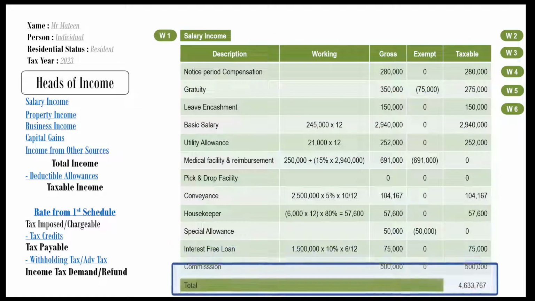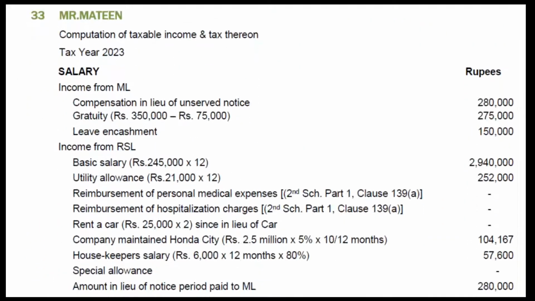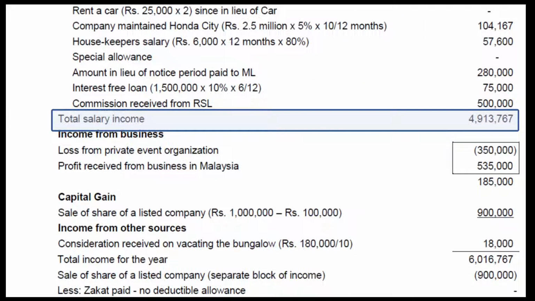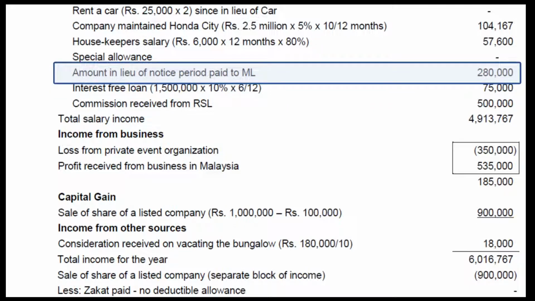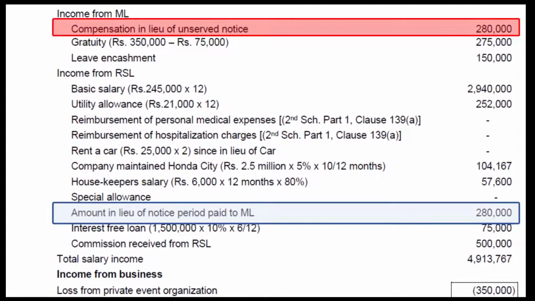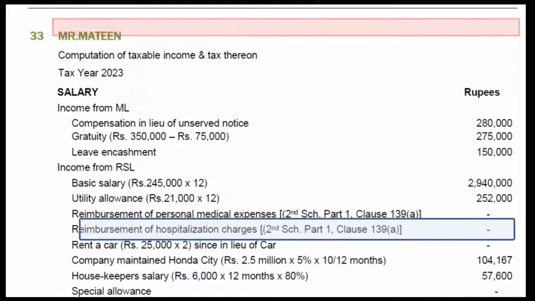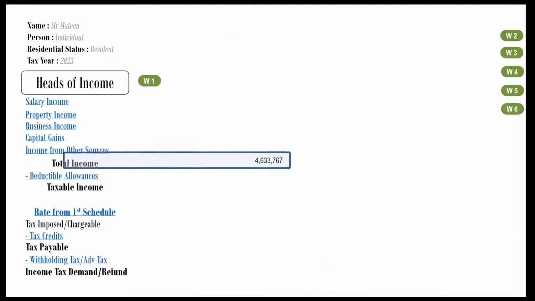The total comes to Rs 4,633,767. This answer is different from the one mentioned in the ICAP solution. The reason is that the amount of Rs 280,000 has been mentioned twice in salary income. In our opinion, this two times inclusion is incorrect. Let's finalize our working. Mention this total in the answer format. Also mention the working reference for the convenience of the examiner.